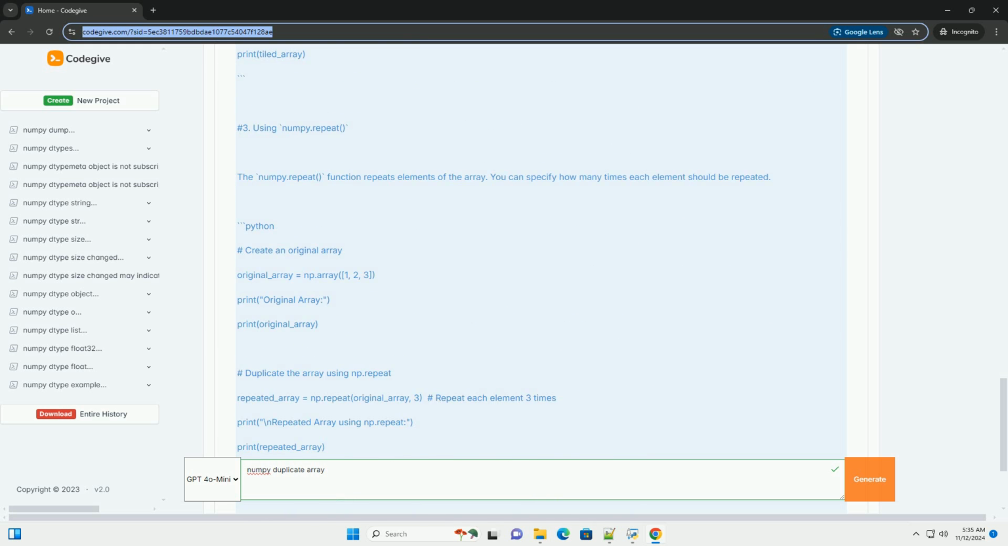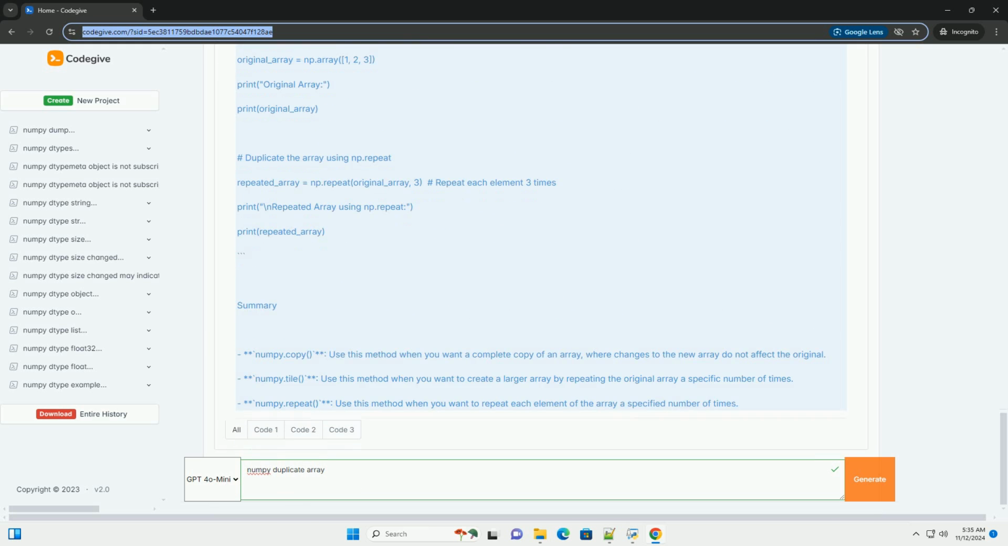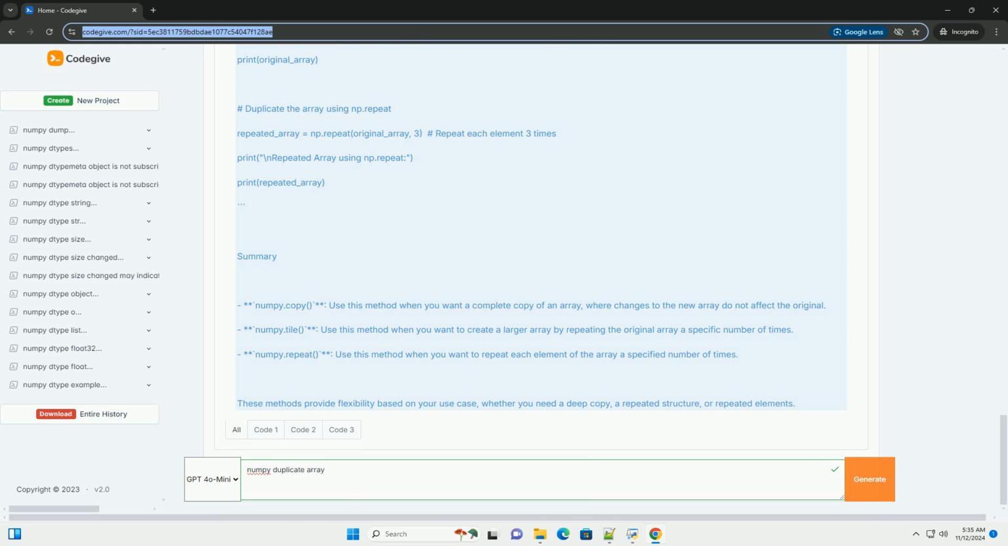1. Using numpy.copy, this creates a new array that is a copy of the original array. 2. Using numpy.tile, this creates a new array by repeating the original array a specified number of times. 3. Using numpy.repeat, this creates a new array by repeating elements of the original array a specified number of times. Code examples. Let's go through each of these methods with code examples.